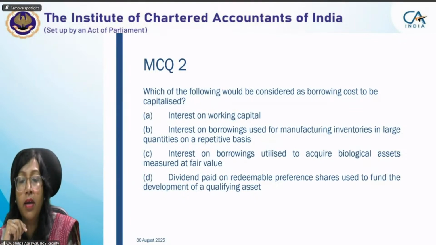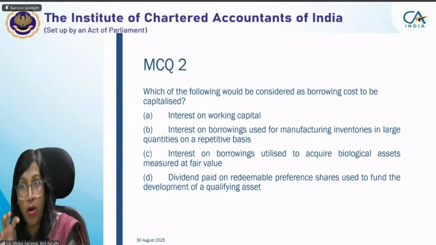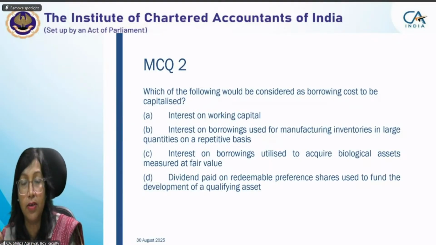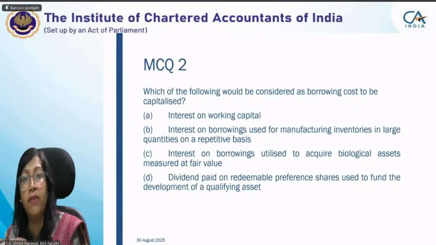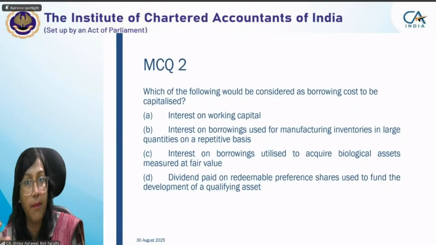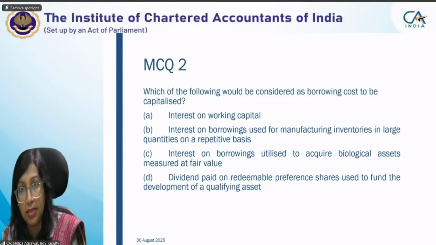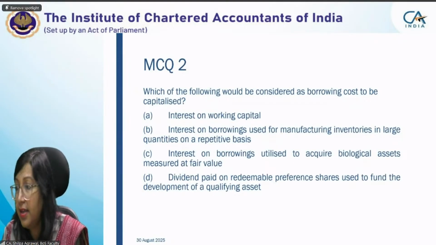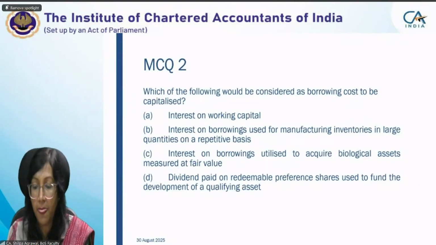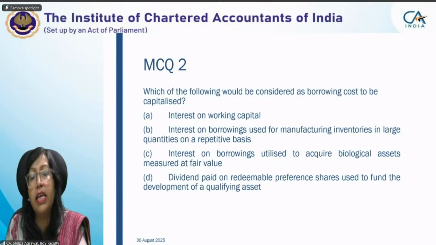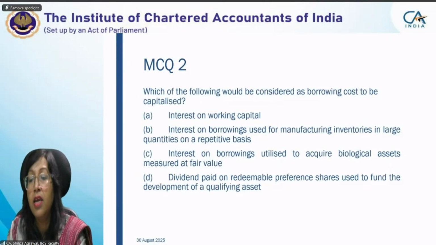Yeah, working capital, see, borrowings used for qualifying asset. Qualifying asset is basically assets where we have future economic benefits. Working capitals are for our day-to-day operations. That's why any interest on that working capital will not be considered for capitalization purpose, because it is not generating any asset.